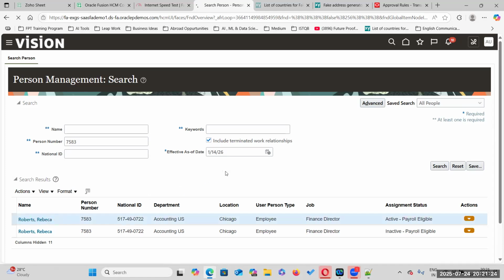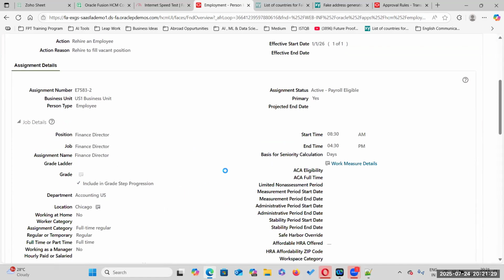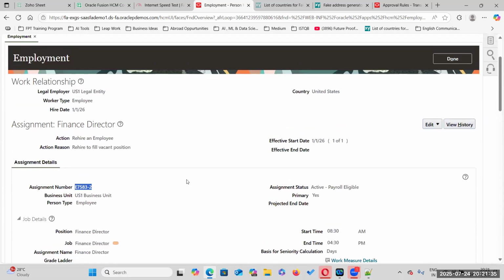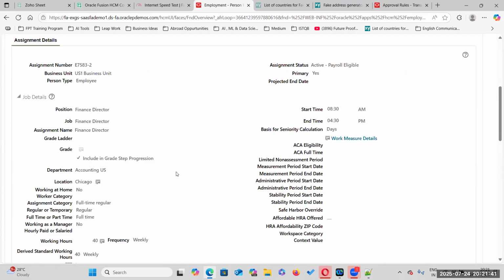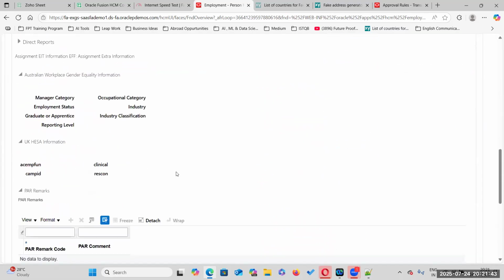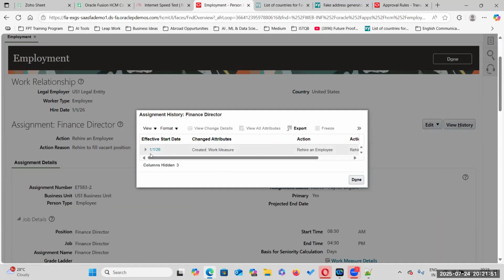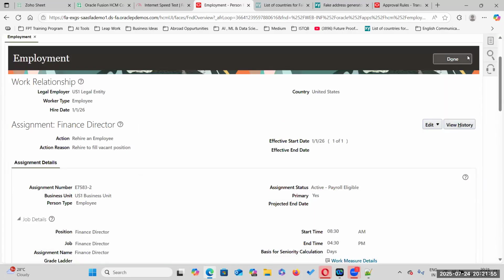Go to Roberts Rebecca. So why is it showing _2 here? Because this is the second assignment, sir. Yes, this is the second assignment, meaning after coming from the rehire. Yes. We have ended that assignment. The first assignment was already ended. And this is the second assignment. Okay. 1/1/26, fresh one. We will click on the old one.